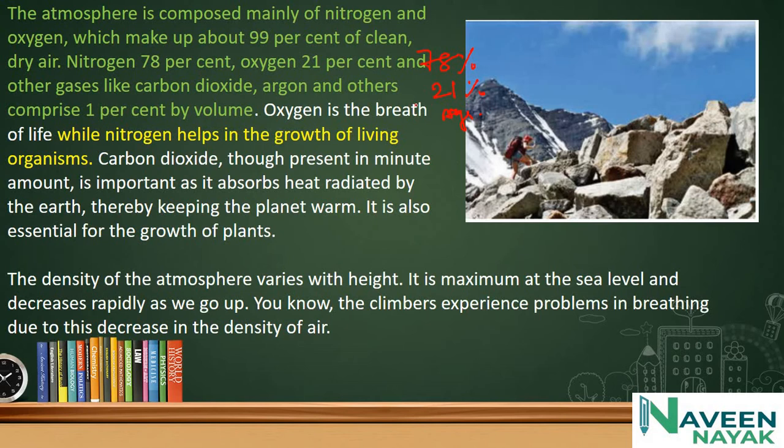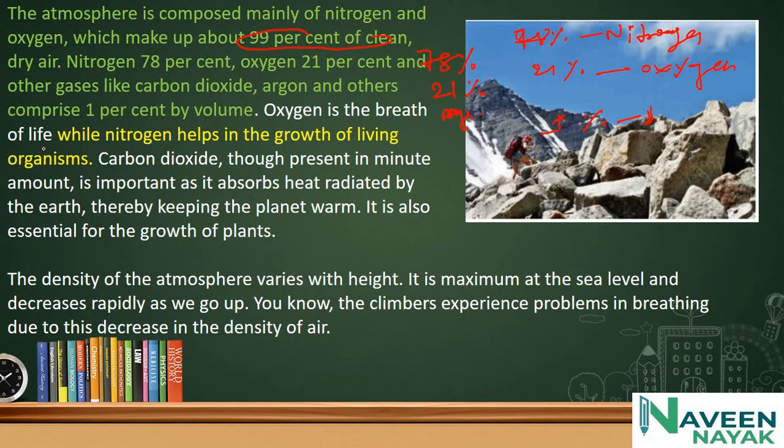Nitrogen and oxygen make up about 99%, with 78% nitrogen and 21% oxygen, and the remaining 1% is other gases like carbon dioxide, argon, and pollutants, by volume.